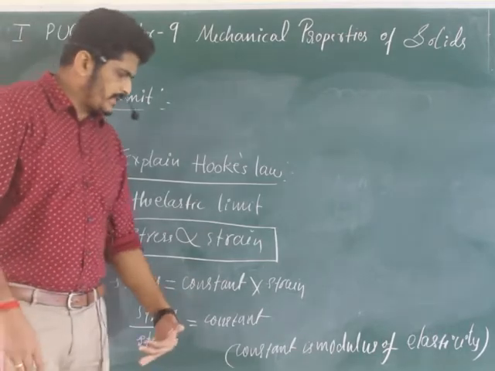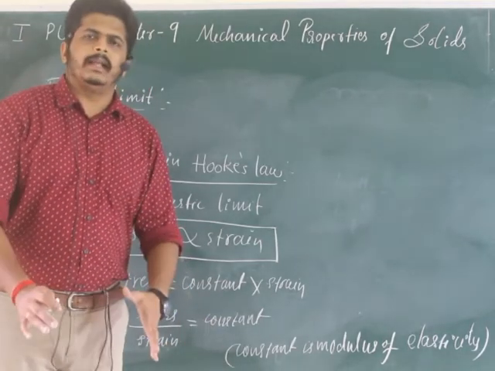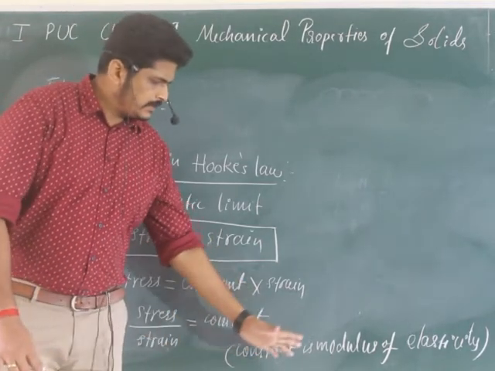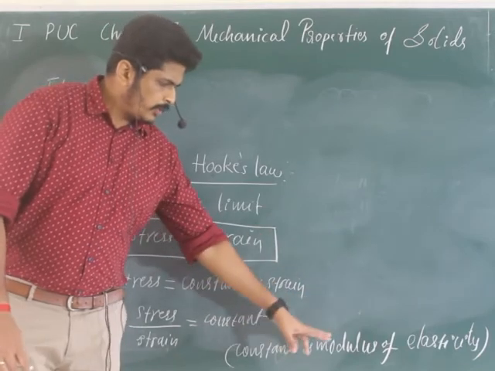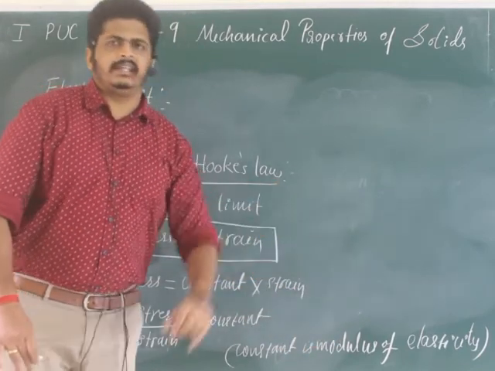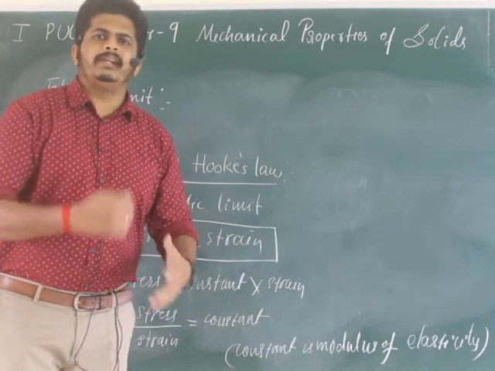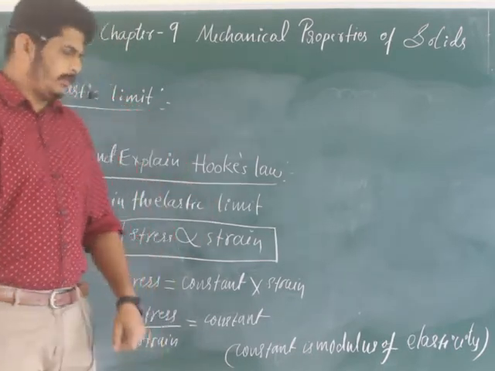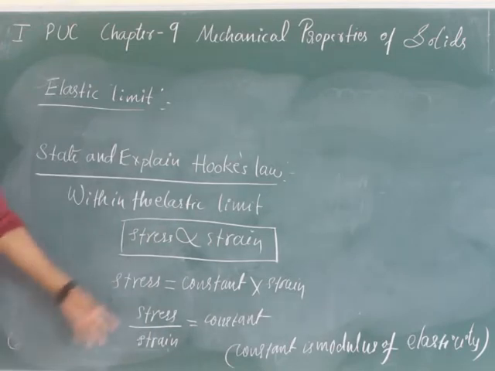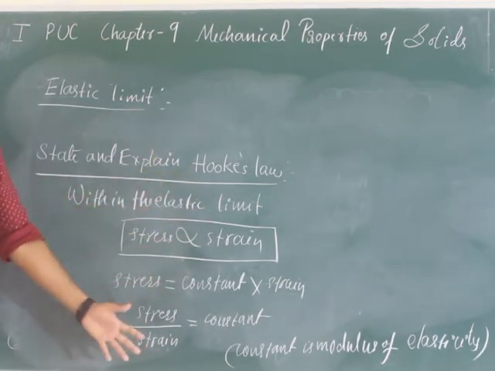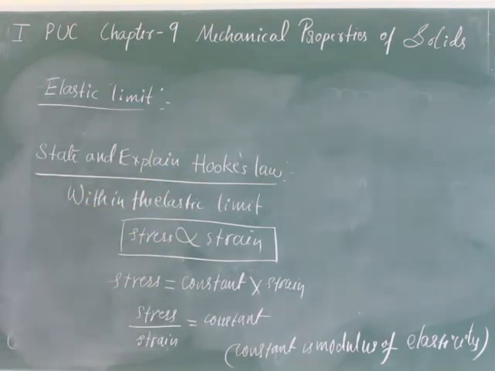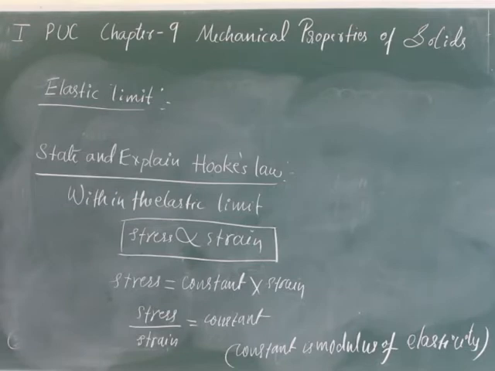What is this constant actually? It has its own name: the modulus of elasticity, or measure of the elastic property present in the object. Take this down neatly. That is about Hooke's law.